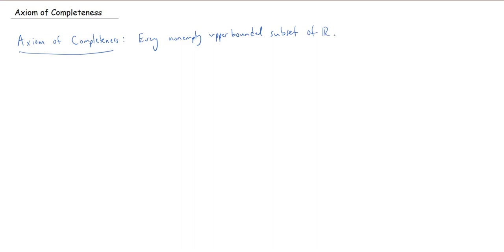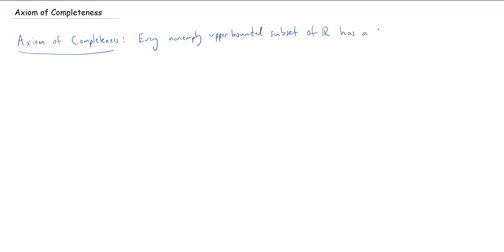So I start with some nonempty set, and it has an upper bound. And in the video on bounds, we asked whether or not if you had an upper bound that meant that necessarily you had a least upper bound or a supremum. And the axiom of completeness is if you have any upper bounded subset, which is non-empty, then it does have a supremum. So that's the statement.